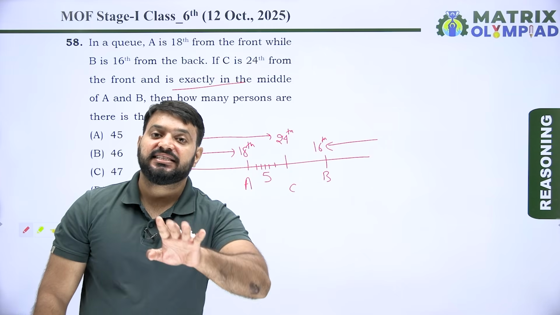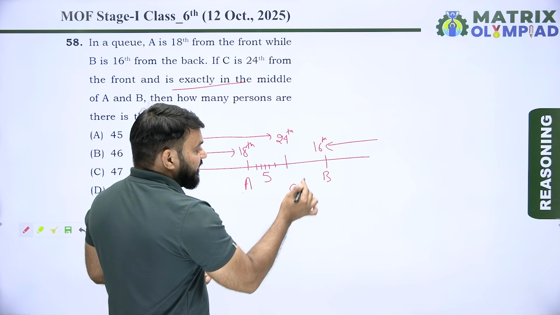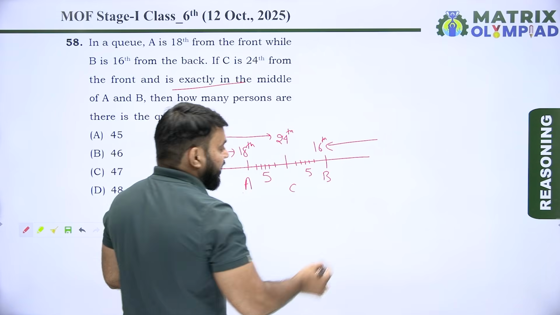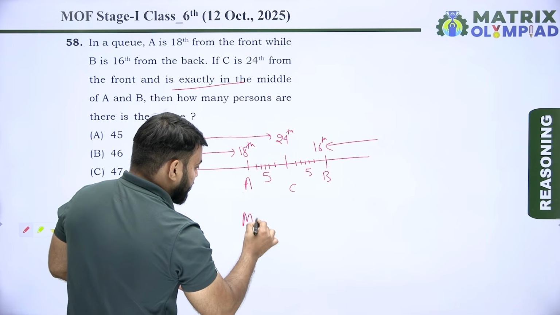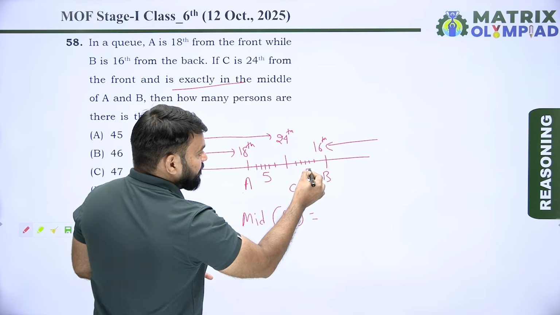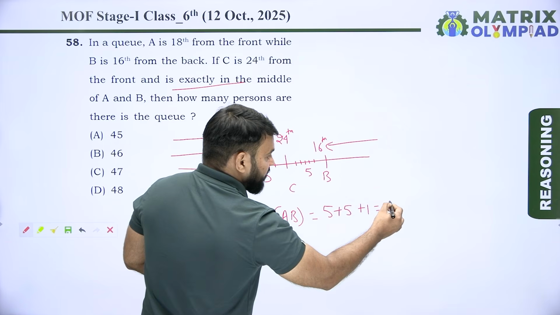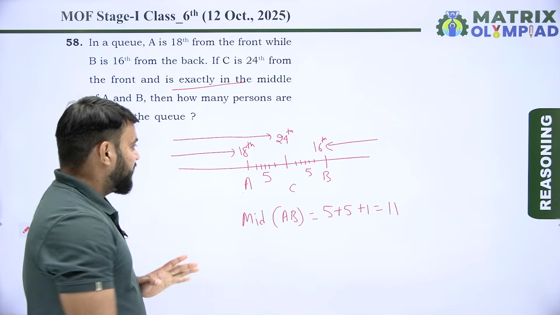And C is exactly in between A and B. It means there are 5 persons, and there are also 5 persons in between B and C. So the number of people in between A and B is equal to 5 plus 5 plus C, which means 11. So there are 11 persons in between A and B.